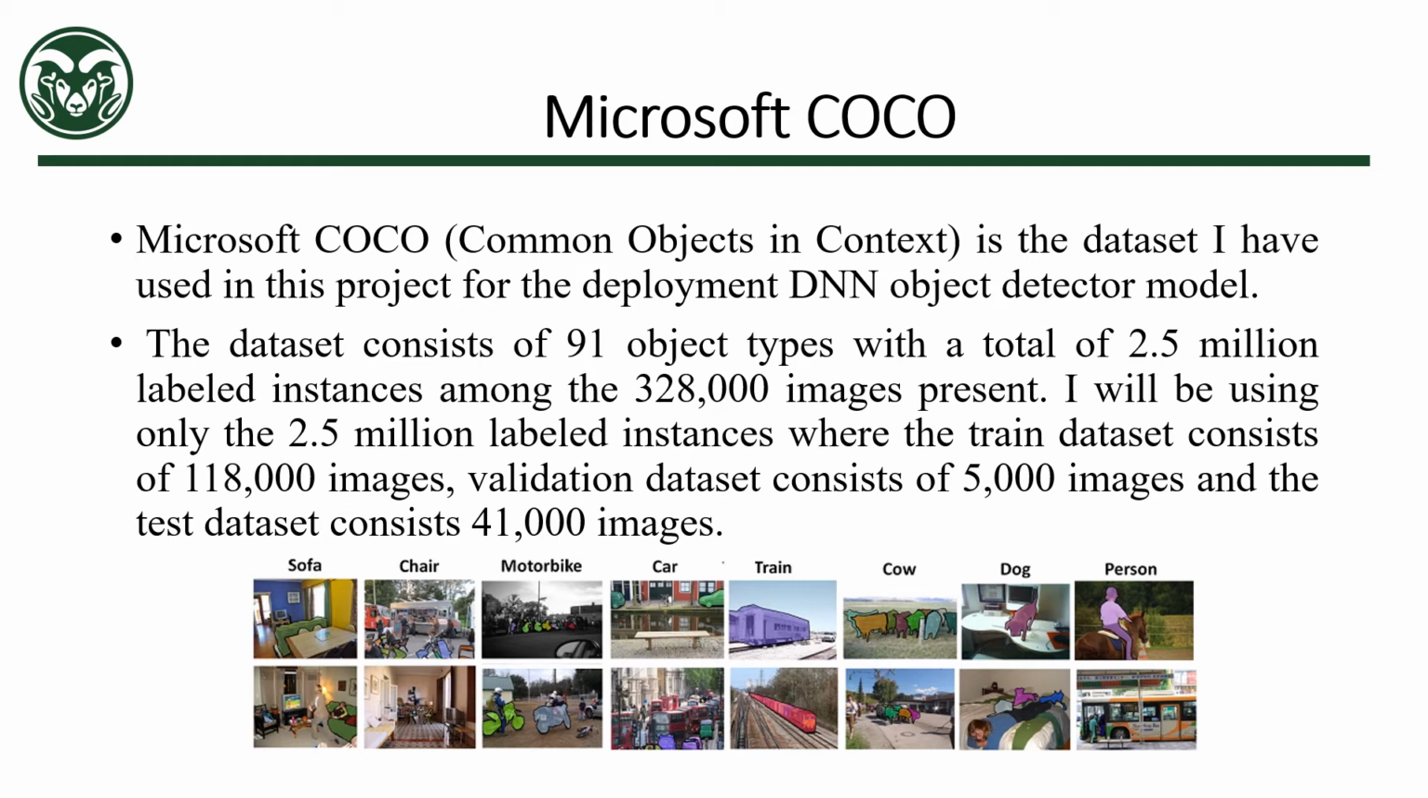I'll be using only these 2.5 million labeled instances for easier object detection and image segmentation, where the training dataset consists of 118,000 images, the validation dataset consists of 5000 images, and the test dataset consists of 41,000 images. Below is the figure that gives an overview of how the annotated images in the COCO dataset look.